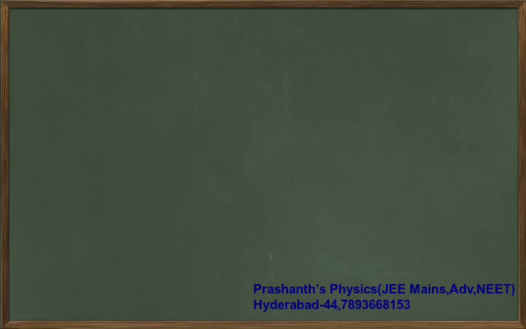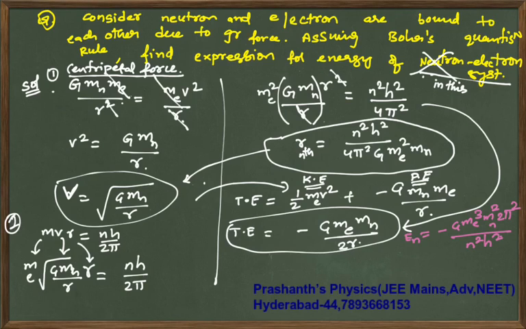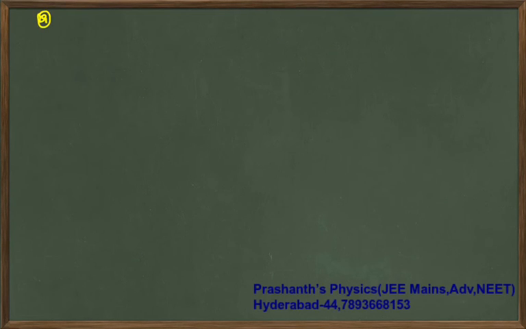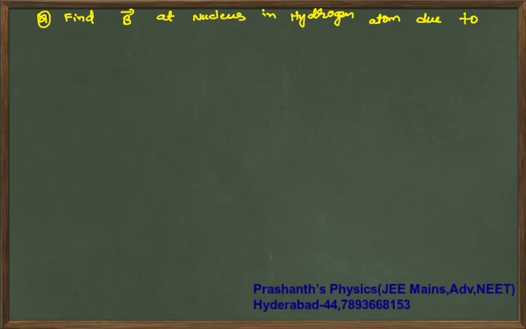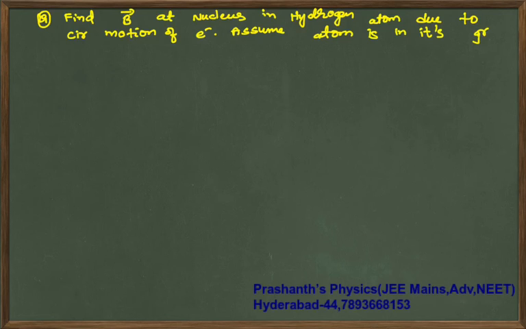Your next question is: find B bar at the nucleus in a hydrogen atom due to circular motion of the electron. Assume the atom is in its ground state.